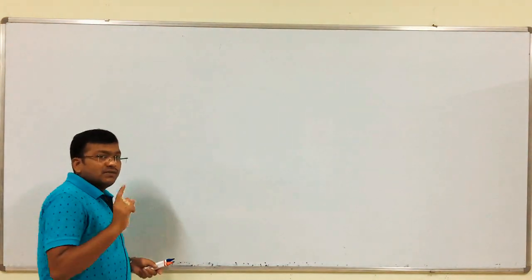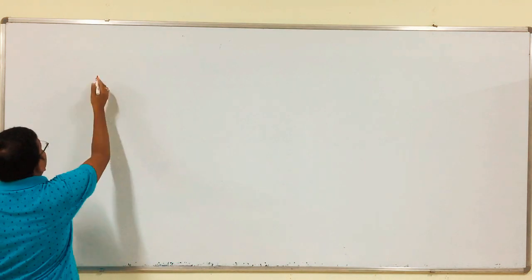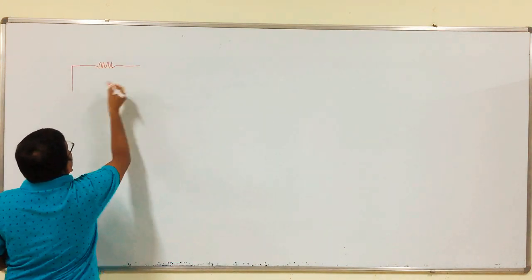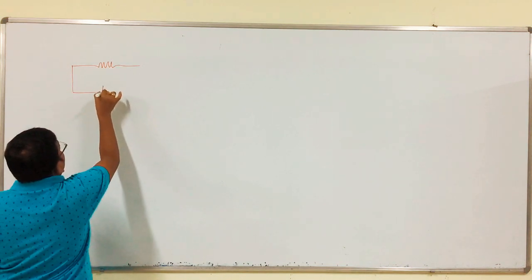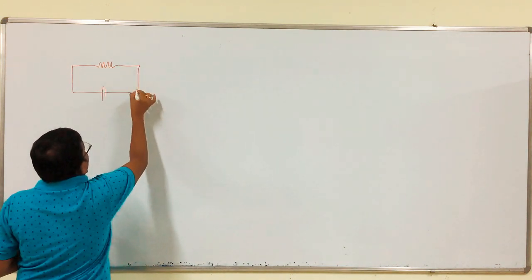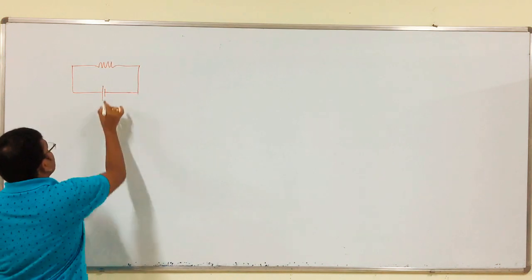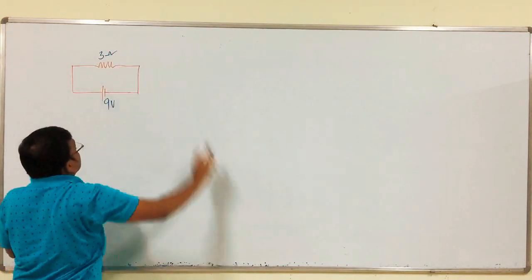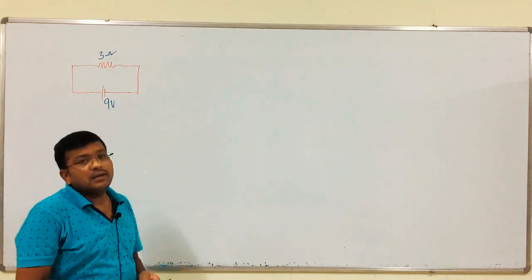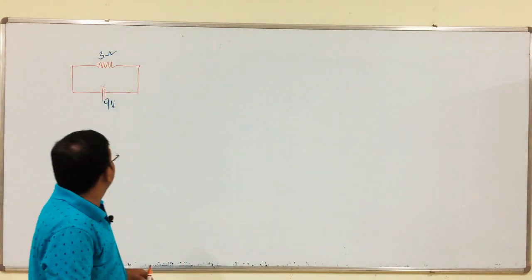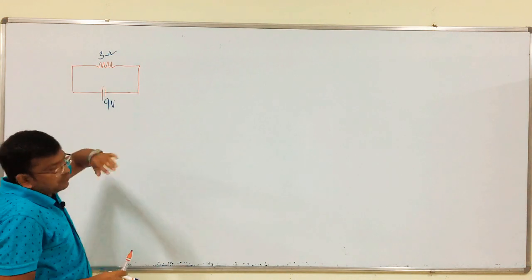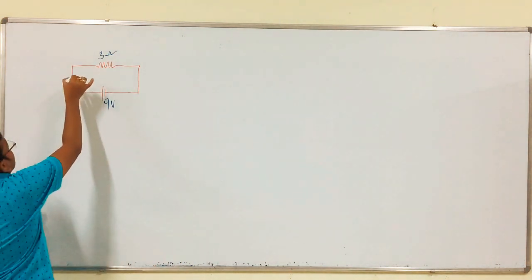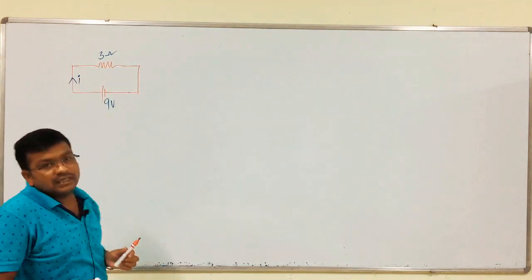Now, we have to discuss one simple problem. This is a 9 volts battery and the resistance value is 3 ohms. Calculate the value of current. We have to calculate the current in this circuit.